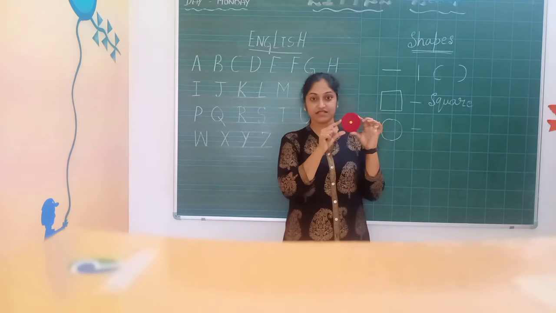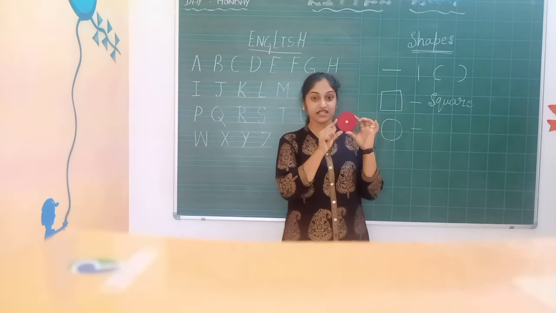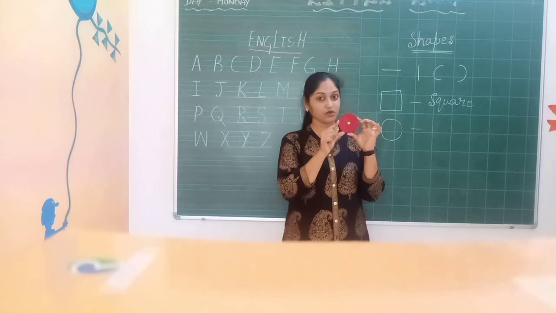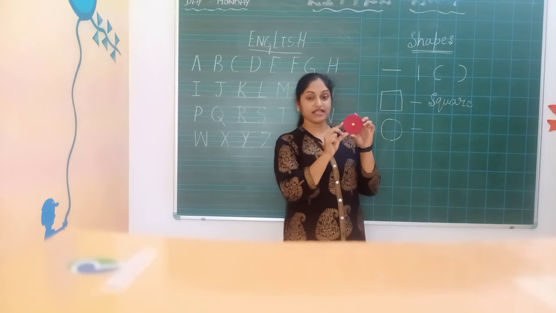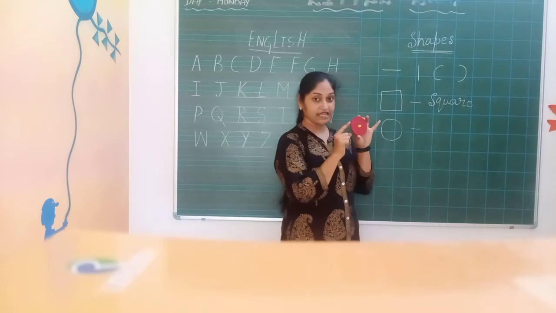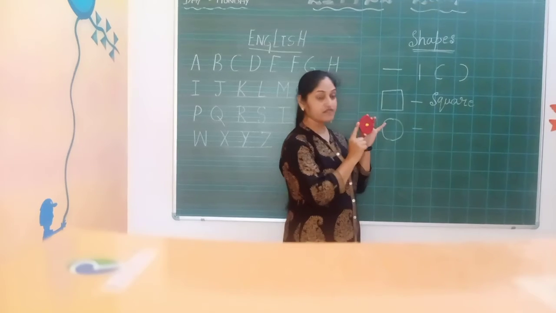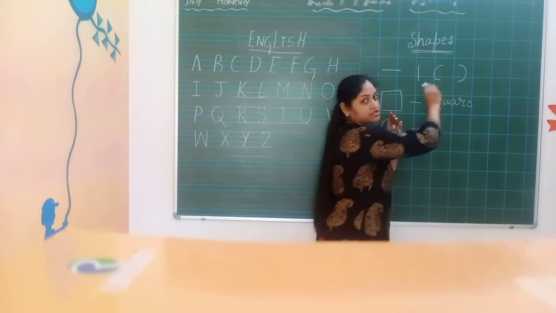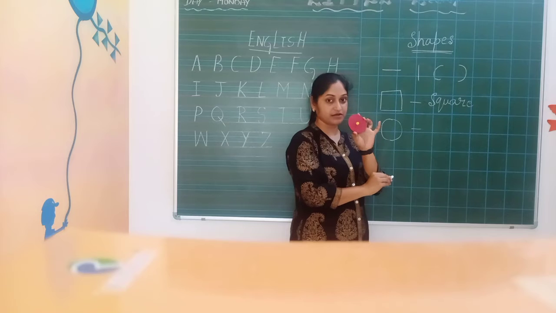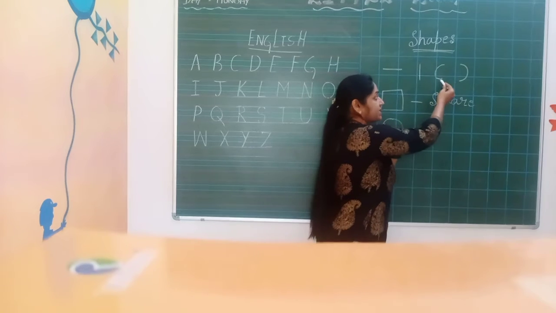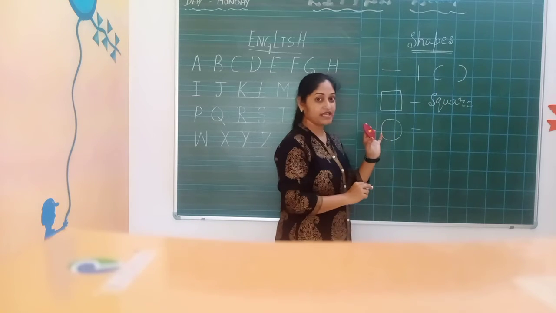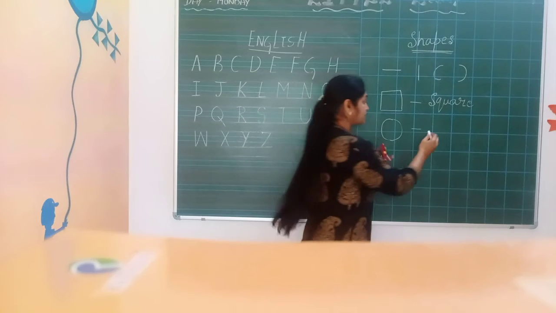This is circle. Is there any standing line, sleeping line for the circle? No. There is no standing line, sleeping line for the circle. This is of 2 curves, half curves. Okay, like C and reverse C. That makes a circle.